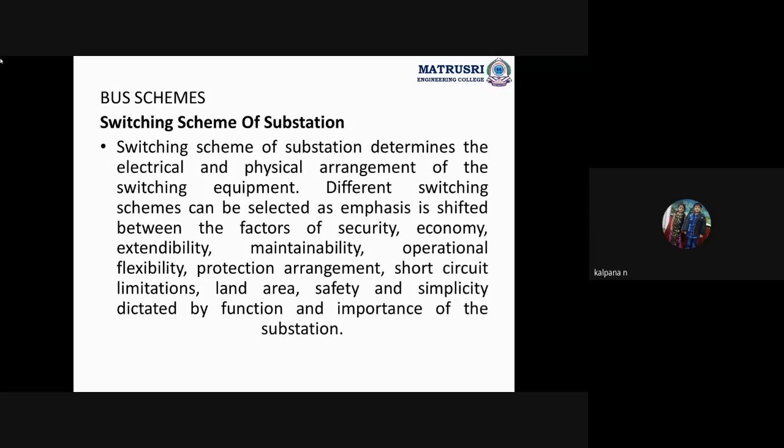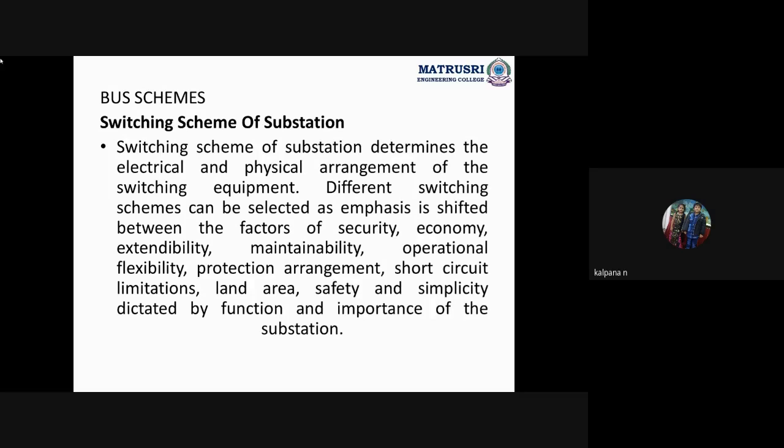Okay, what is switching scheme or bus scheme? It gives the electrical and physical arrangement of the switching equipment. Different switching schemes can be used, connecting circuit breakers, relays, isolators, lightning arresters, CTs, PTs, disconnecting switches.